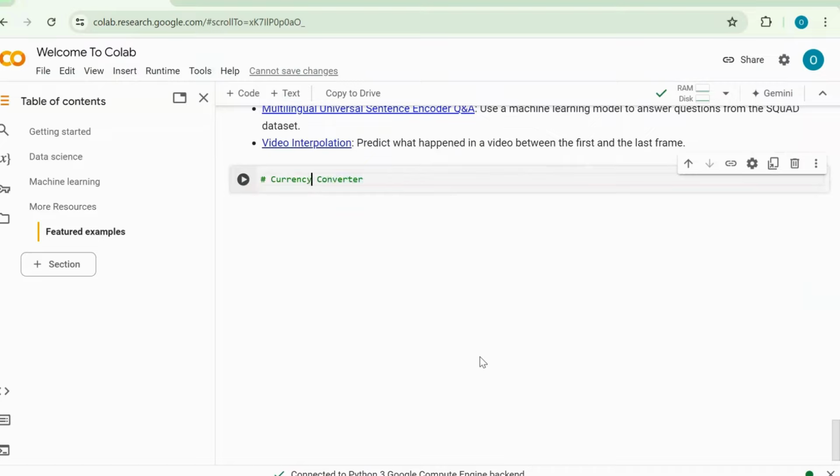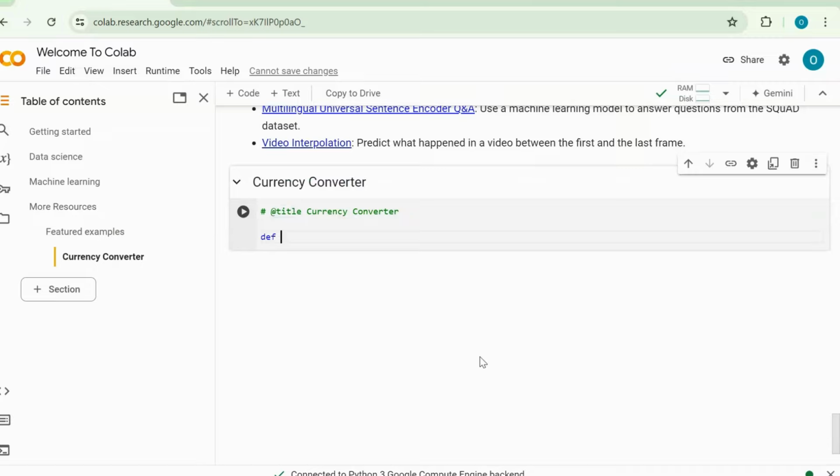Let's start with the main process of the currency converter. Let's say def process, put a bracket and quotation marks, colon, and let's go down. In the process here, we're going to make the definition of the currency converter. Let's make a variable called exchange. Let's call this exchange to 1600.2882.